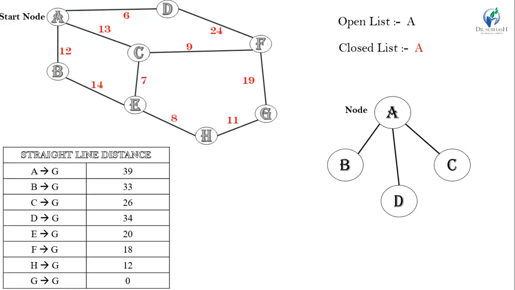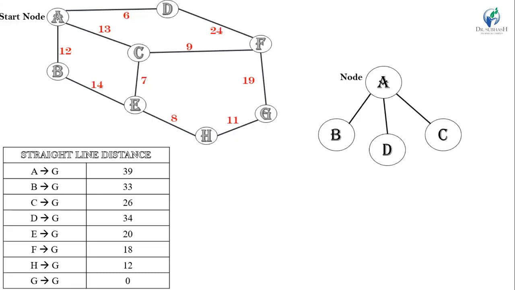See here, friends, node A is indicated in red color in the closed list because it is expanded. Now we insert nodes B, C, and D in the open list based on their heuristic value to reach the goal node. Node B has heuristic value 33, node C has 26, and node D has 34. Based on the lower heuristic value, we insert the nodes into the open list: C, B, and D.